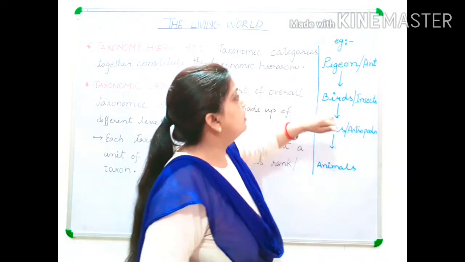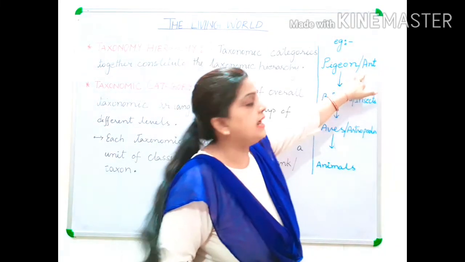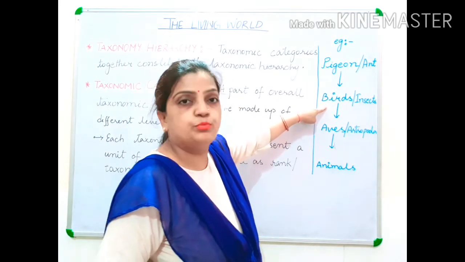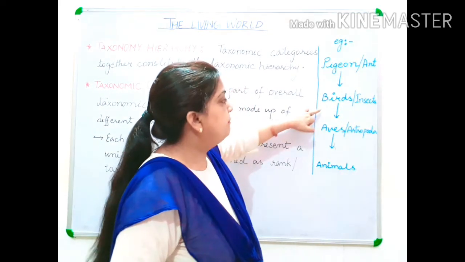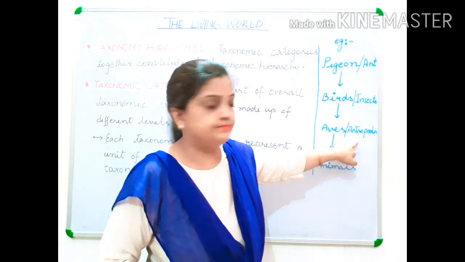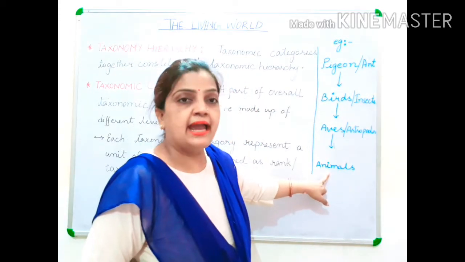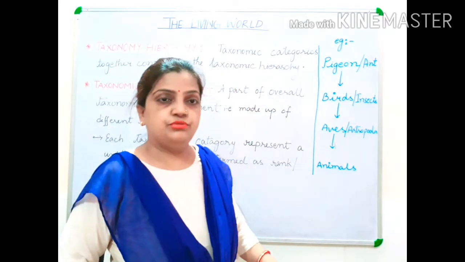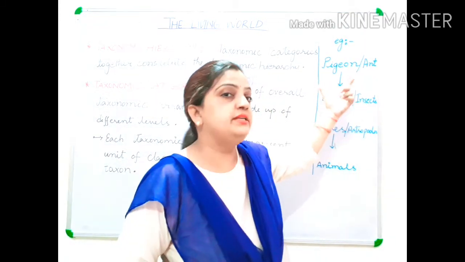Here you can see on the board I have written pigeon and ant. The pigeon has been kept in the group of birds, and the ant has been kept in the group of insects. Birds are Aves and insects belong to the Arthropoda phylum. Aves as well as Arthropoda, they all belong to the Animalia kingdom. These are all different groups in which these two animals have been kept.